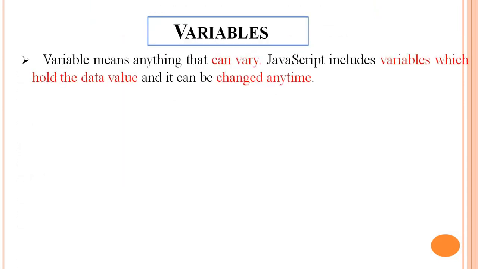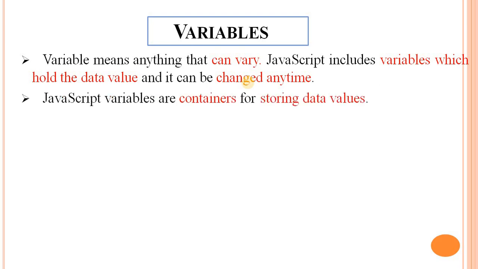Next point is variables. Variable means anything that can vary. JavaScript includes variables which can hold data values. Variables hold the data value and it can be changed any time. JavaScript variables are containers for storing a data value.